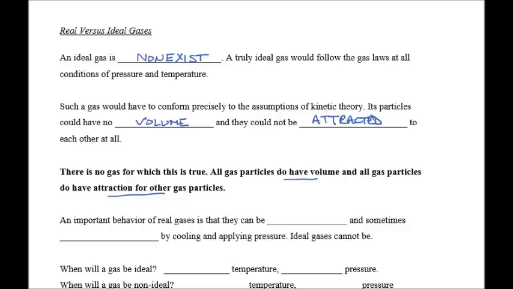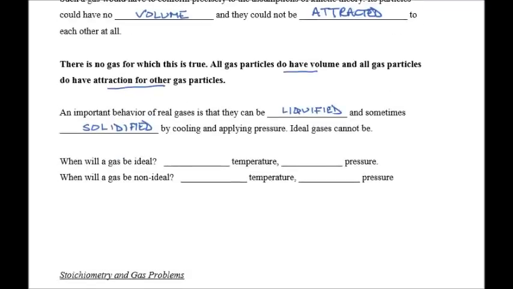Because of this, real gases can be liquefied and even solidified by cooling and applying pressure. An ideal gas cannot be, but there is no such thing as an ideal gas, because all gases can be liquefied or solidified. So when will a gas be ideal?